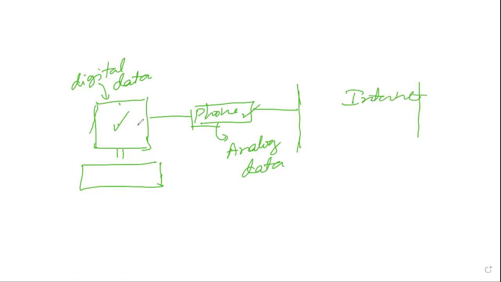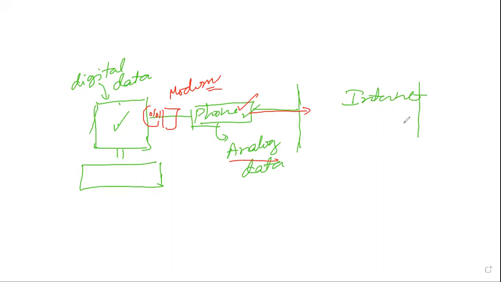When this computer has to send data to the internet, it will be sending in the form of digital data. Here we can put a modem. So from here the digital data is passed. Now what the modem will do is change this digital data into analog data so that this phone can utilize it and send it to the internet. So this is one part where we are sending the signal to the internet.